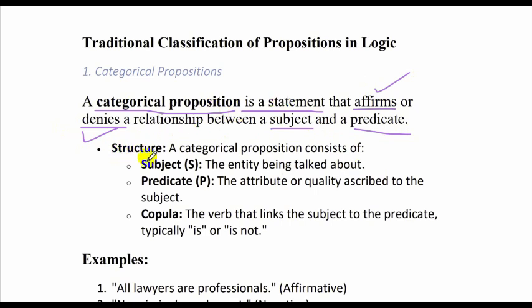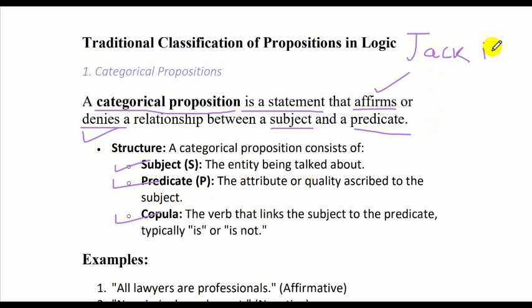Alright, let's look at the structure of a categorical proposition. It consists of one subject, one predicate and one copula. The entity being talked about is the subject. So let's say Jack or Amit, or the name of a city or a country, India for example. These are subjects. This is the entity that is being talked about. Predicate, represented by P, is an attribute or the quality ascribed to the subject.